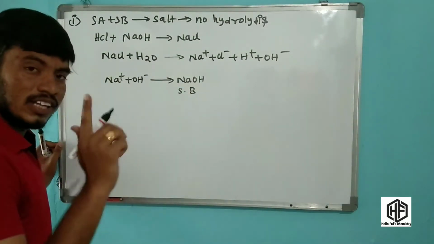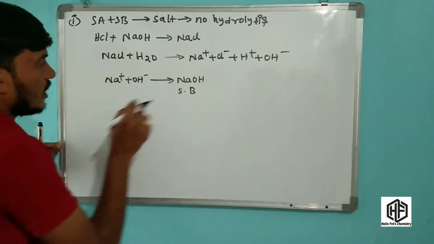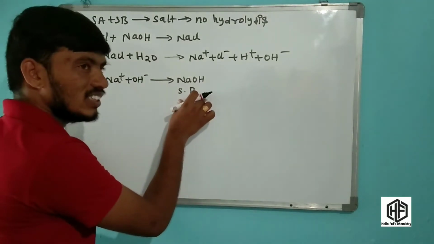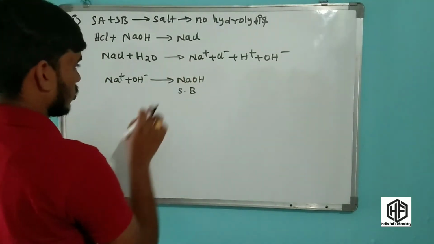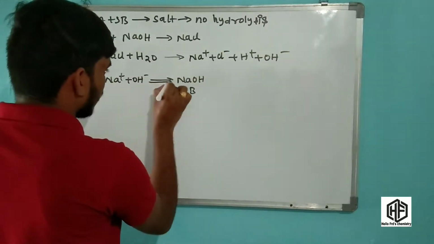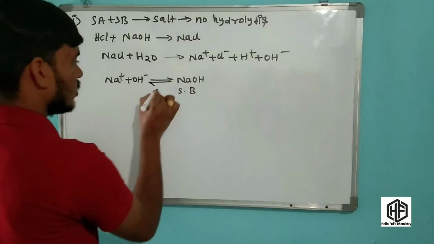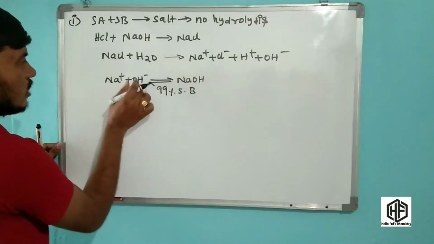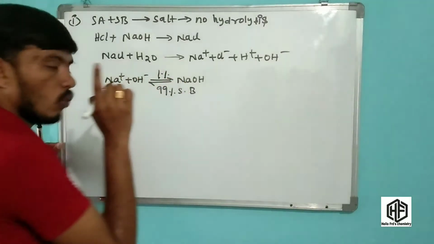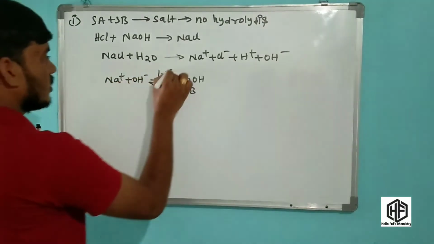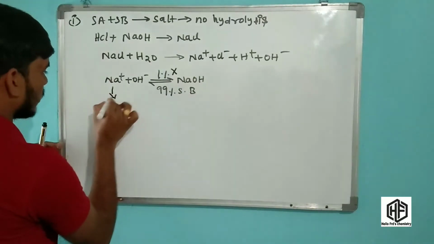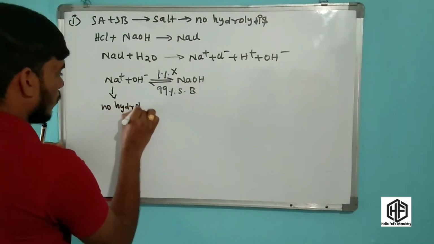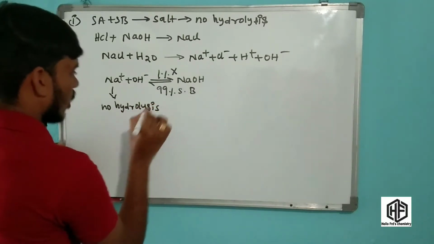That is the basic concept. But this is a strong electrolyte or strong base. In the backward reaction, NaOH is 99% present, and Na plus and OH minus is only 1%. So Na plus cannot show hydrolysis. No hydrolysis. This is the concept, friends.